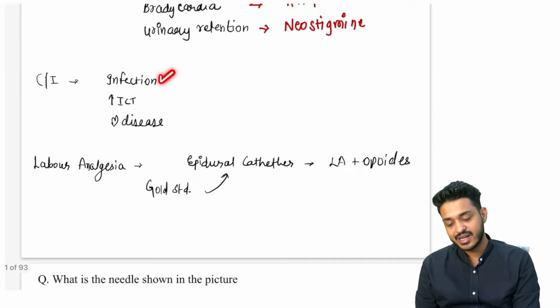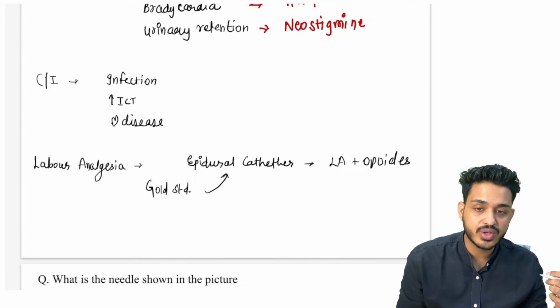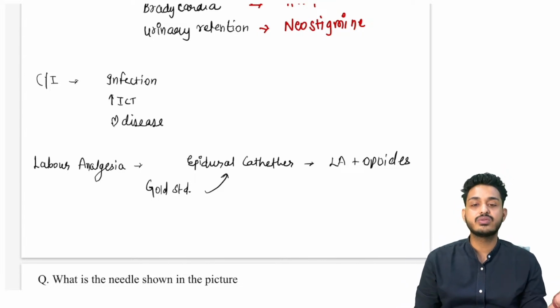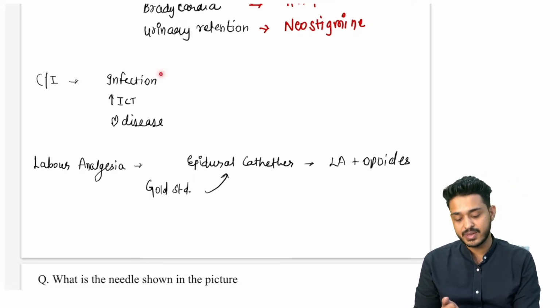It is contraindicated where, कब कब नहीं देना, अगर साइट पे इन्फेक्शन हो रहा है, when you are going to inject something, आपको अंदर जाना है, you need to go to spinal, you need to go to subarachnoid space, but this particular site has certain infection, you will be avoiding this.